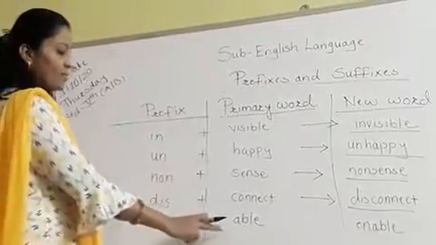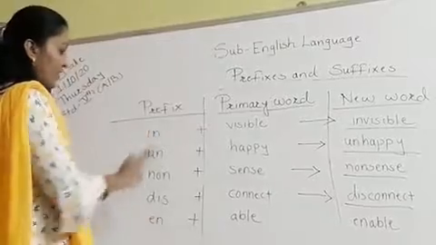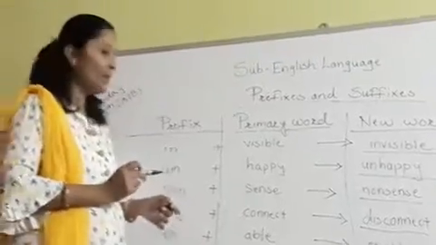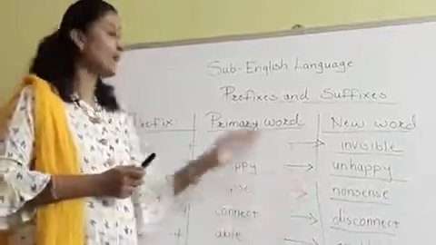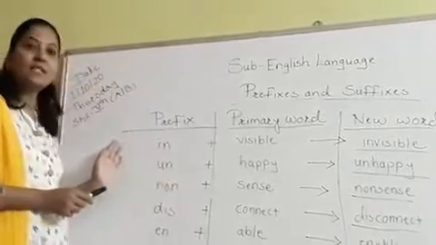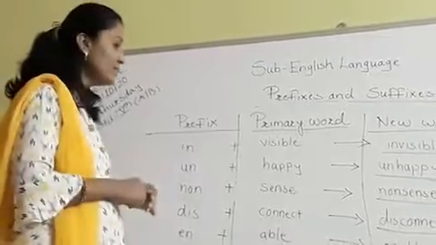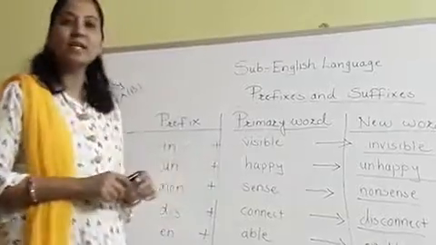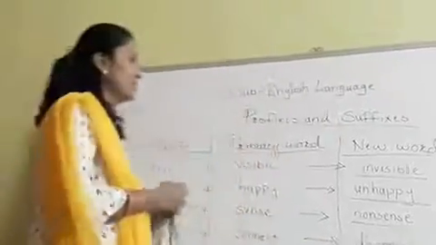Now the primary word is able here, and we have to add EN, that is the prefix, and we are getting a new word here, enabled. So have you followed how we can form new words by adding prefixes to the primary word? That is very easy and you can do it in a wink of your eye. Now like this we are going to study suffixes, how to form suffixes. So let's move.